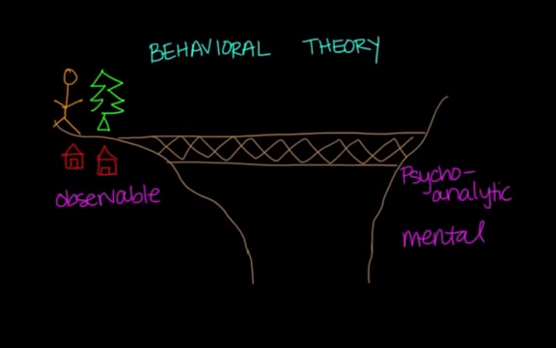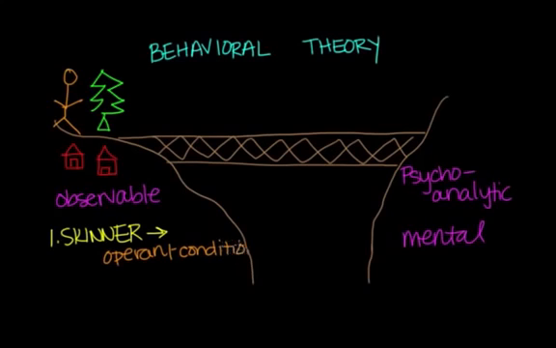So let's talk about two important theorists of the behavioral theory. And the first is Skinner. So Skinner was a strict behaviorist, and he's associated with the concept of operant conditioning, which you may have heard of before. So operant conditioning uses rewards and punishments to increase or decrease a behavior.